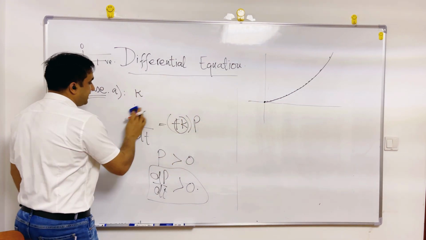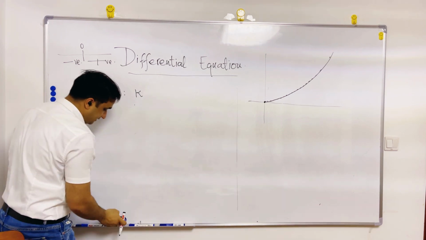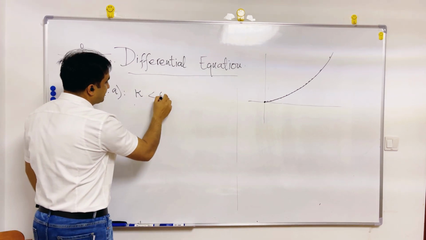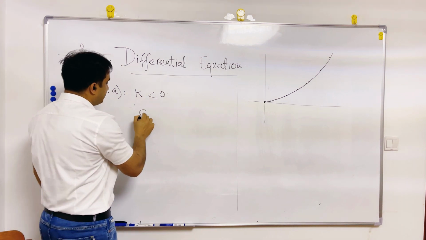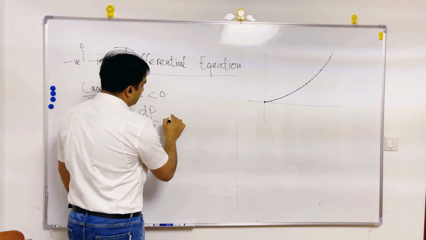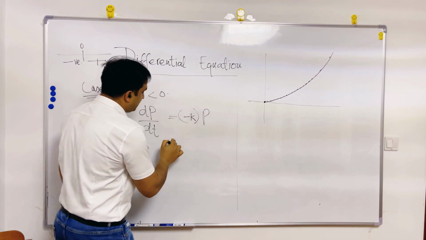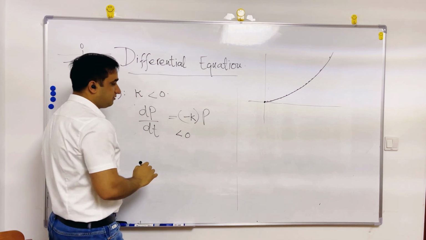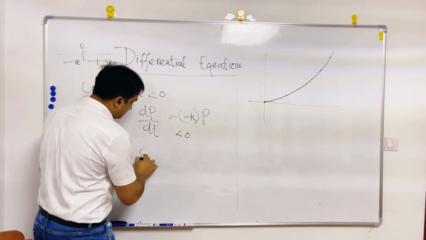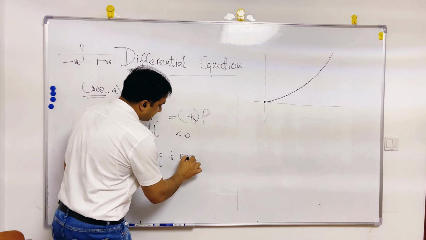If the value of k is negative, if k is less than 0, then dP by dt equals a negative value of k times P, and it will be less than 0. It means the change is negative.